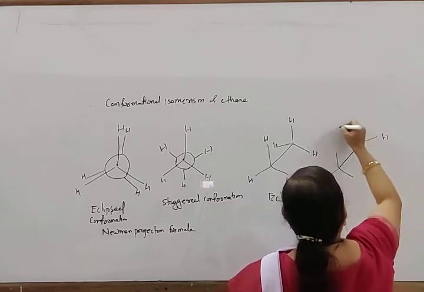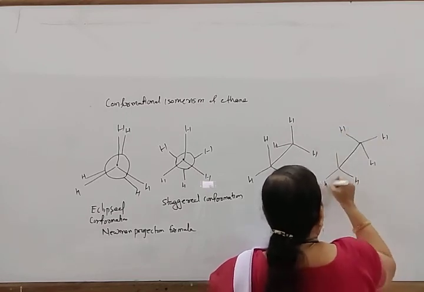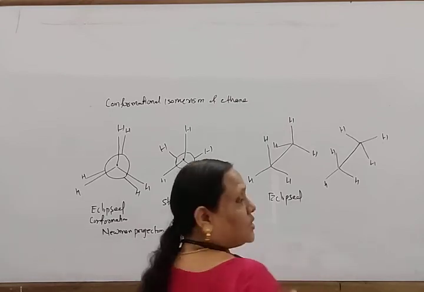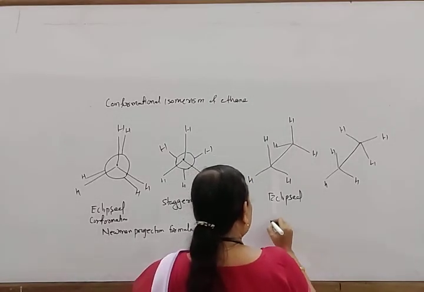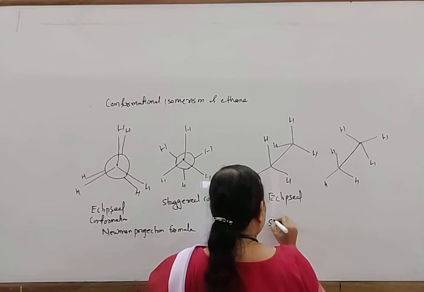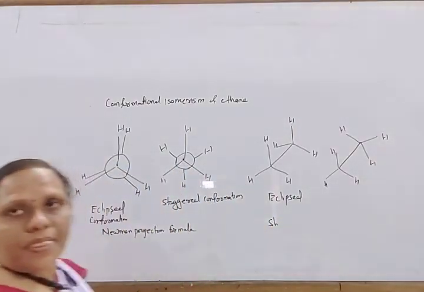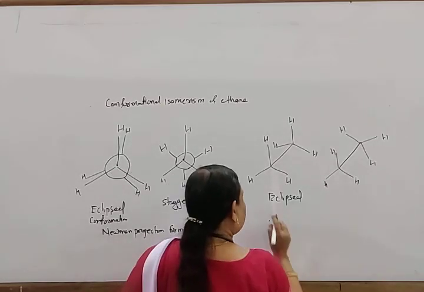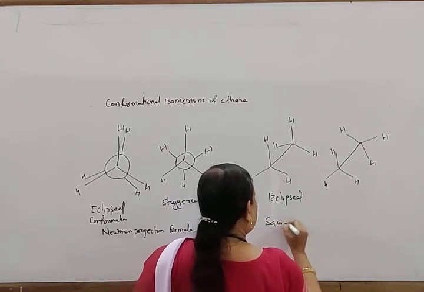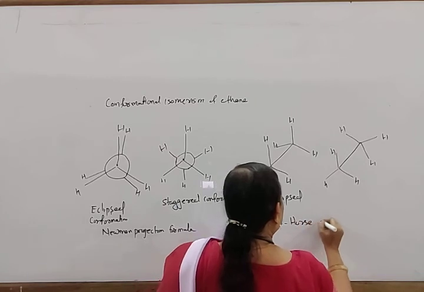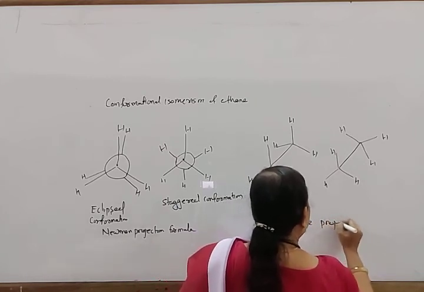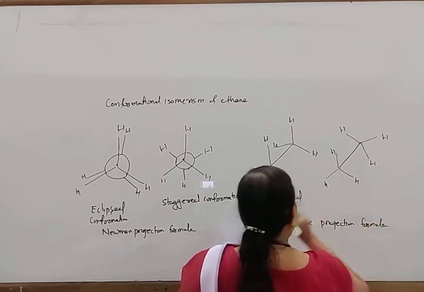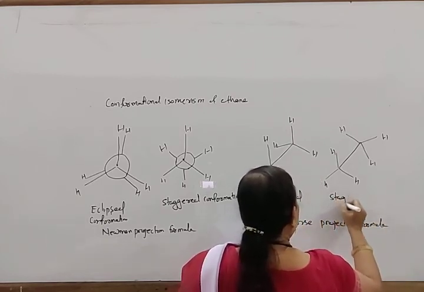H, H, H, H, H, H. This is the Newman projection formula, and the other is the Sawhorse projection formula. This is the staggered conformation.